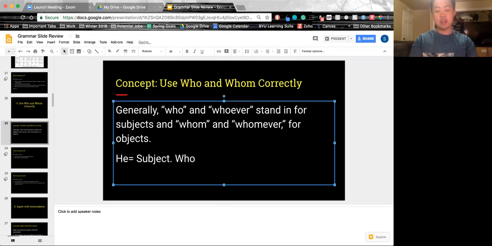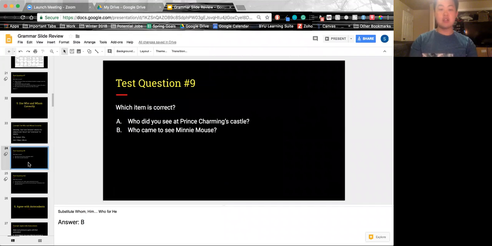If it is him, it's going to be an object case, which should be whom. I'll show you what I mean in the next test question. So if we look here, which item is correct? Who did you see at Prince Charming's castle? Okay, that's the first one. And then, who came to see Minnie Mouse?